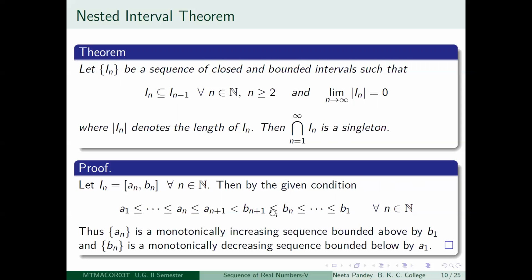Similarly, the Bn's are monotonically decreasing and they are bounded below by A1. Nothing will be less than A1 because of this nested hypothesis which you have put. So by what you learned just now, you have a monotonically increasing sequence which is bounded above, that is the sequence An, and you also have a monotonically decreasing sequence which is bounded below, the sequence Bn. So the sequence An and the sequence Bn are both going to converge.